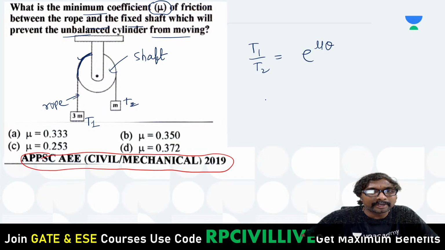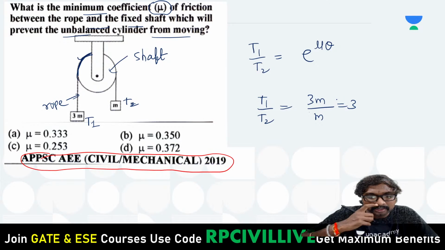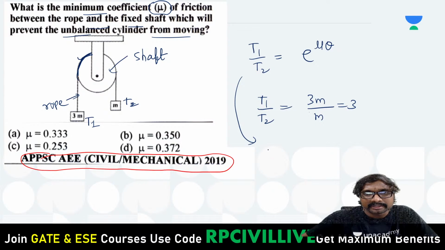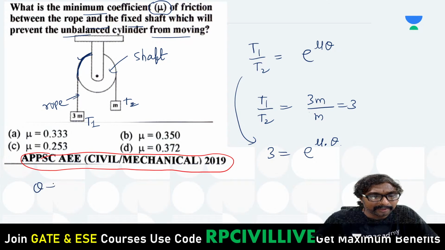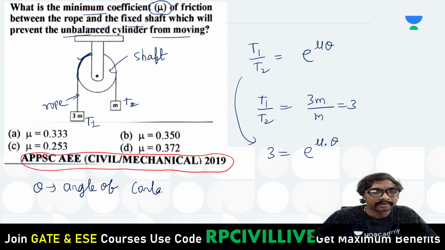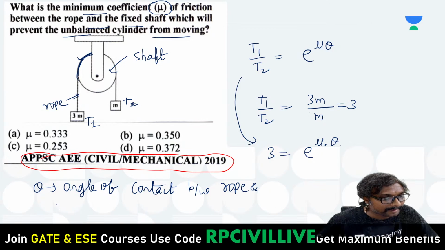So how can you get the mu value now? What is T1 by T2? The left side tension is 3 times the mass divided by mass, so it comes to 3. Now what can you write here? 3 will be equal to e power mu into theta. What is that theta here? It is the angle of contact between the rope and the cylinder.